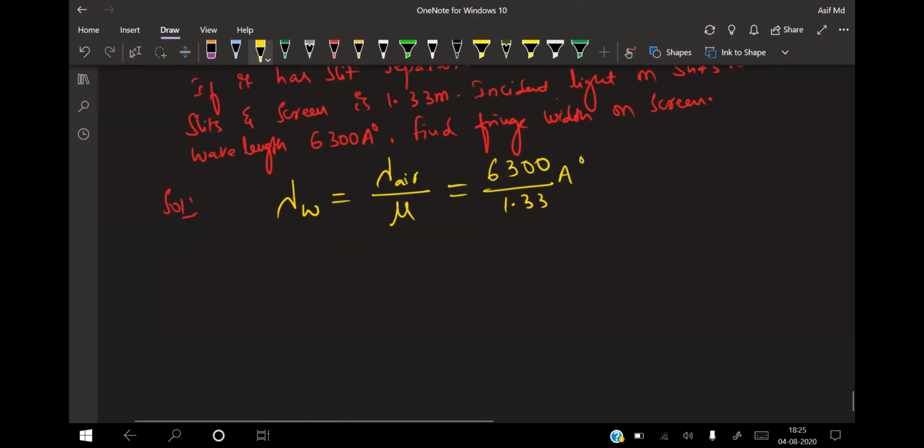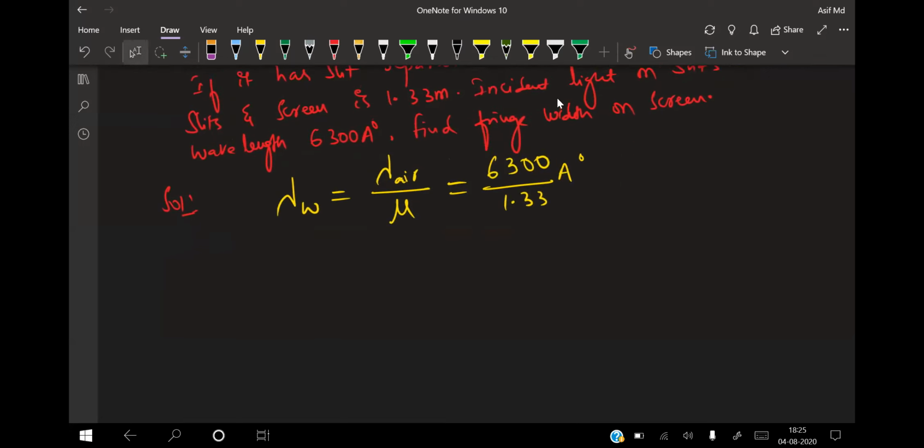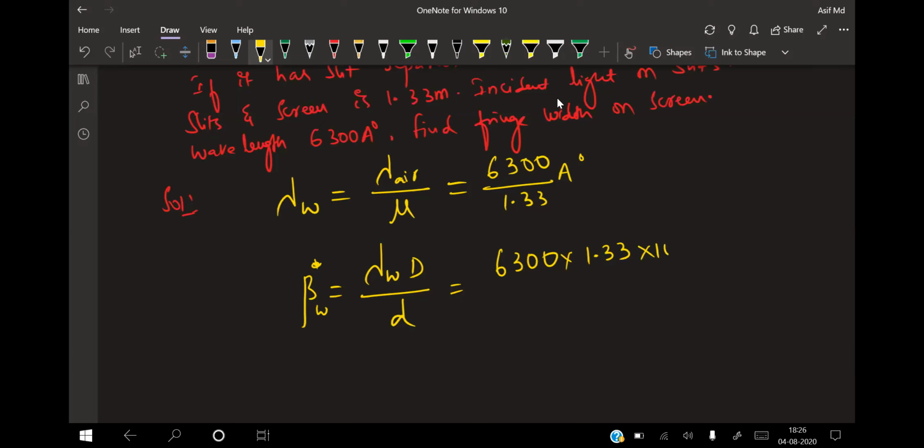Now in YDSE, the fringe width beta is equal to wavelength in water times capital D divided by small d. That is beta in water. That equals 6300 times capital D, which is 1.33, times 10 to the power of minus 10 for the angstrom, divided by small d.